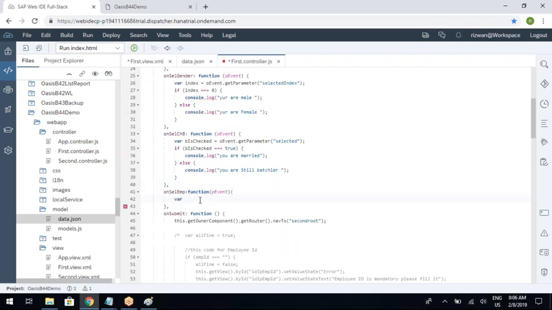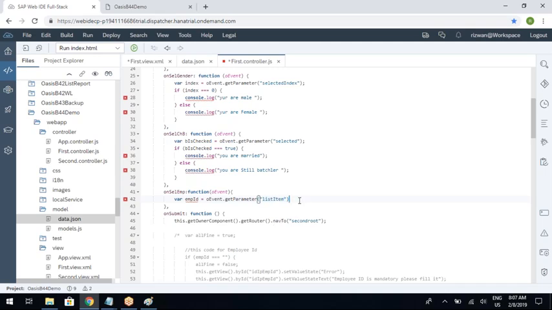Now let us see how easy it is to read from the binding context of the selected item. For example, I want to read employee ID. I will print that in the console. First you need to read the selected item: oEvent.getParameter. The parameter name is not selectedItem. The parameter name is listItem. The moment you write oEvent.getParameter listItem, it returns the selected item, whatever item you have selected.